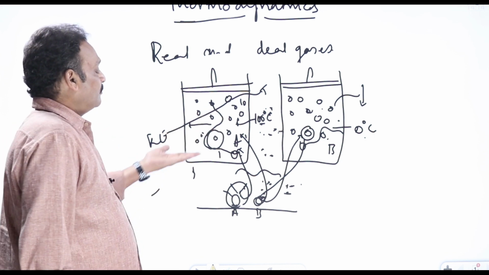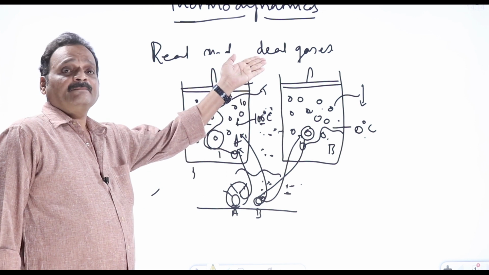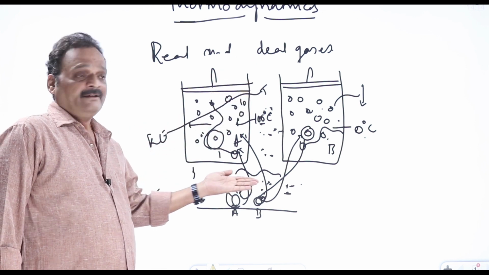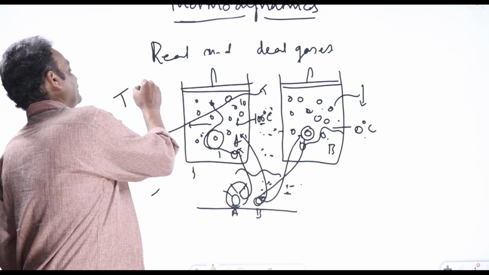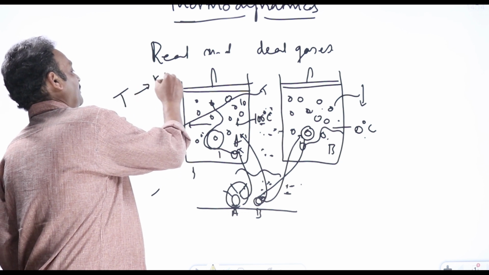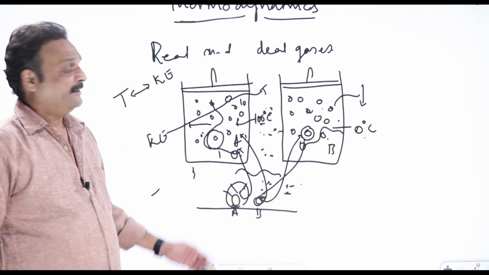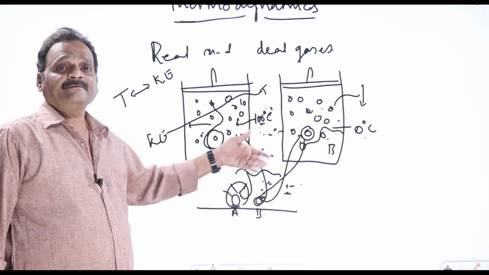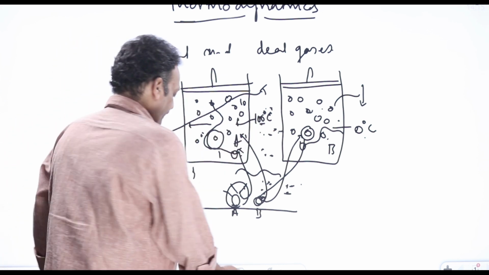Now how do we increase or decrease the kinetic energy? By increasing or decreasing the temperature. So the macroscopic property temperature is due to the kinetic energy of atoms or molecules. This is an important concept we should keep in mind, which becomes very, very useful as we go further in this topic of thermodynamics.